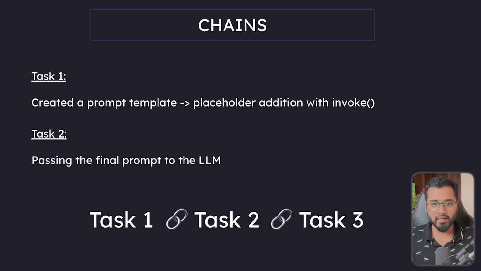So that could be the third task. A fourth task could be sending that particular response, the French response, to another person via email, right? So that could be a fourth task. So we're chaining all of these tasks together to create a unified workflow. So that is the idea, right? By using chains, we can do pretty much anything that the business or the product requires just by connecting it with something called chains.